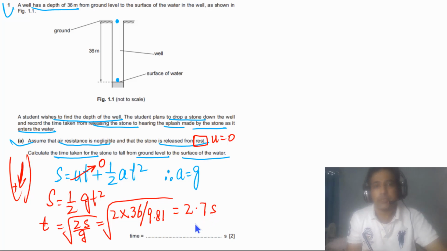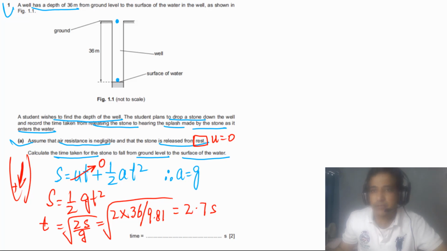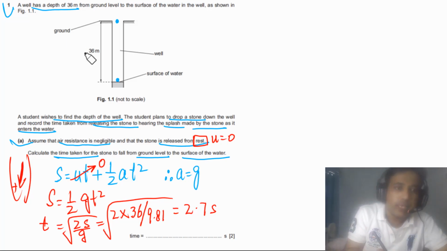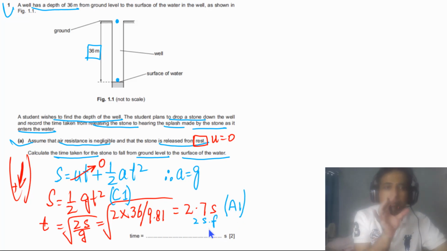Time is equal to 2.7 seconds, and our answer is given up to 2 sf, because the given data is given up to 2 sf, the least number of sf in the raw data. So the final answer also has to be up to 2 sf. This question has 2 marks. The first mark, a C mark, you will get if you have written the formula, and the second mark is the answer mark, if you have got the right answer. If your answer is right, even if you haven't written the formula, you will still get 2 marks. So the final answer is 2.7 seconds.